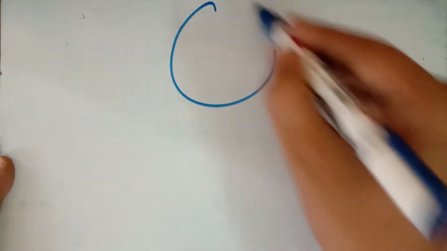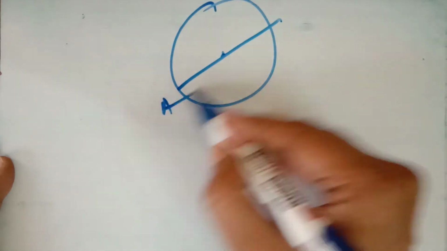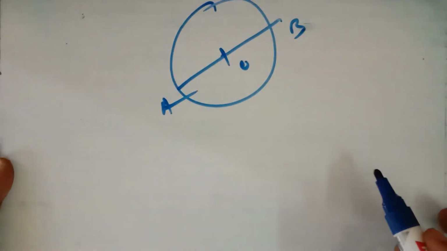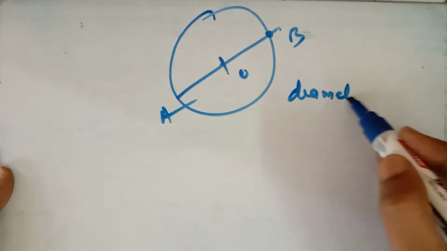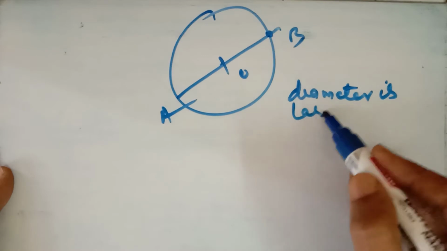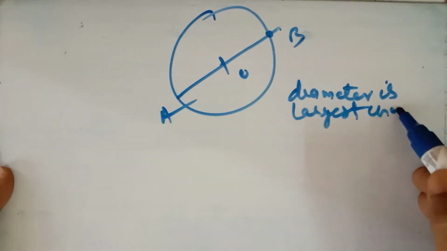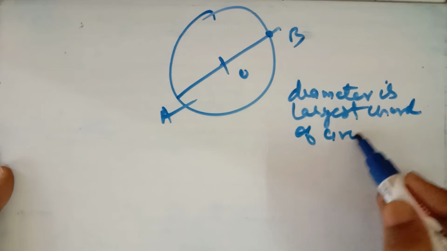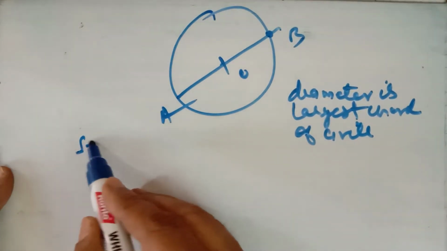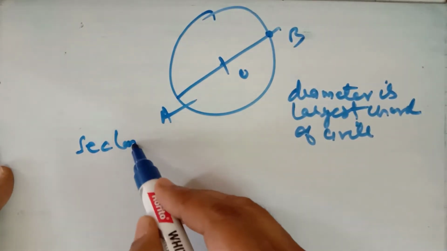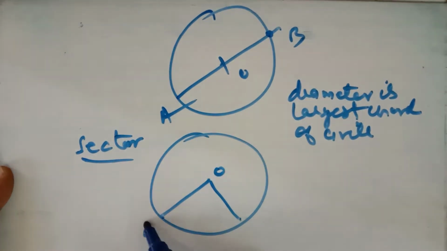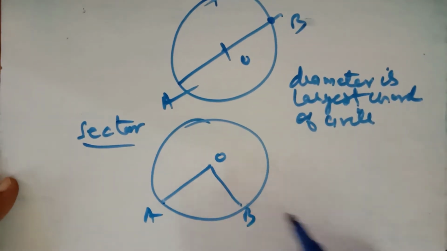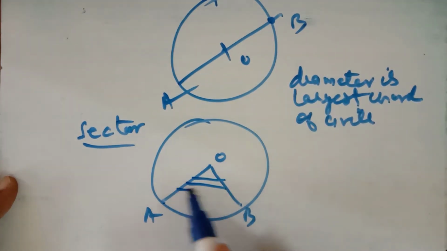And the largest chord of the circle is the diameter, because this is also a chord AB passing through the center. It is also the diameter, and the diameter is the largest chord of the circle. After that we have the sector of the circle. What is a sector? A sector is the part of the circle formed by 2 radii of the circle. Now OA and OB are the radii, so this is the sector of the circle.